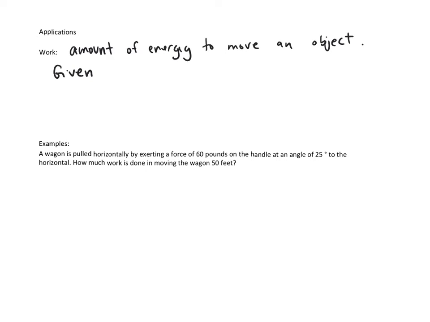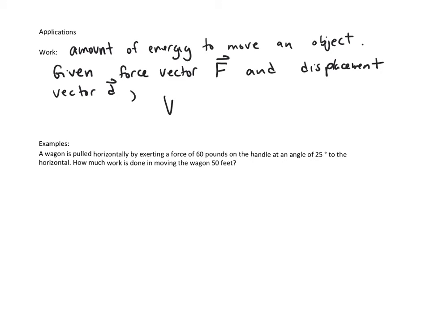So if we're given a force vector, and we'll call this F with our little vector on top, and a displacement vector, and we'll call this D, then I can find the work between those two vectors.